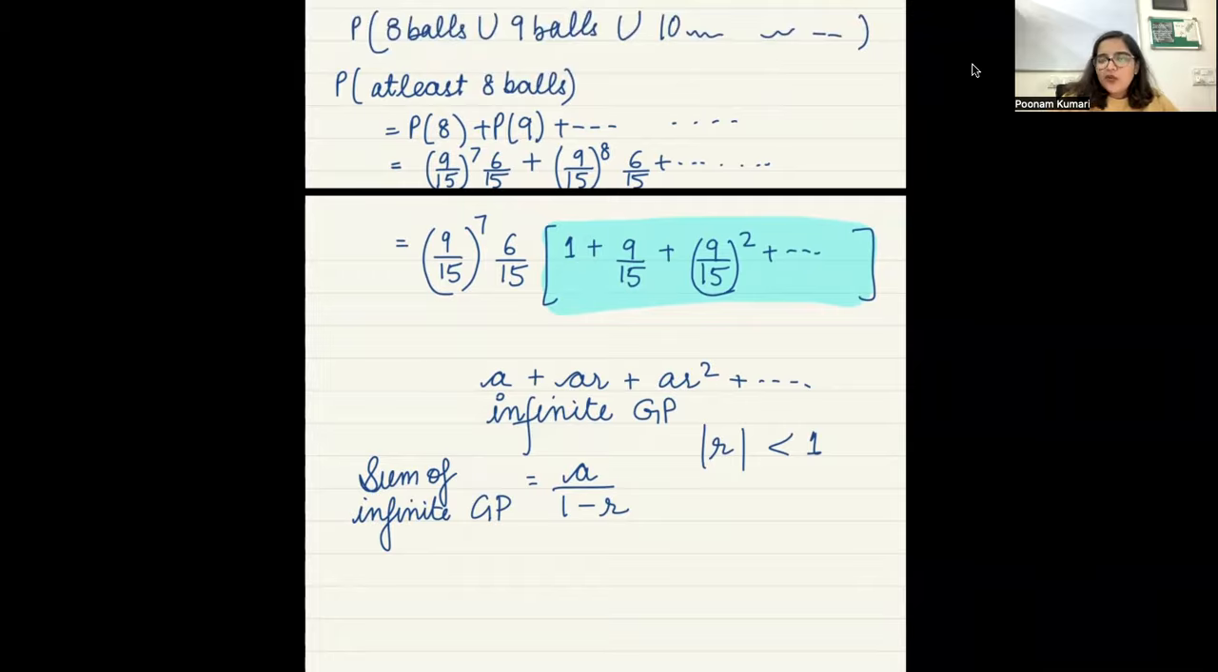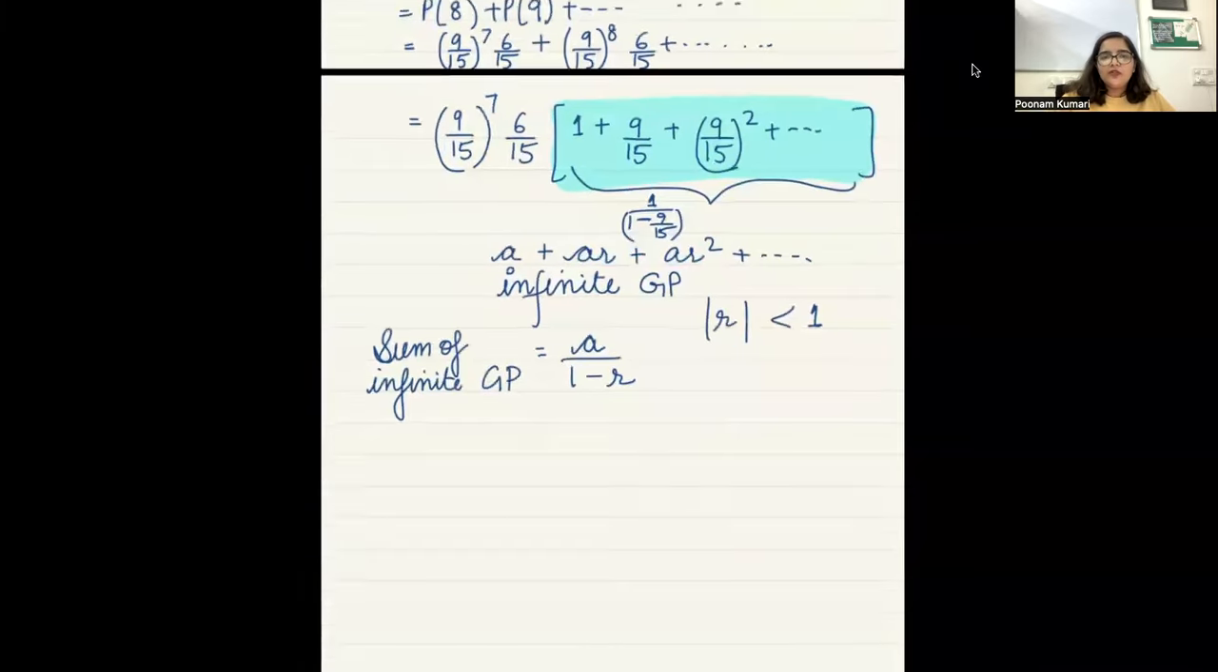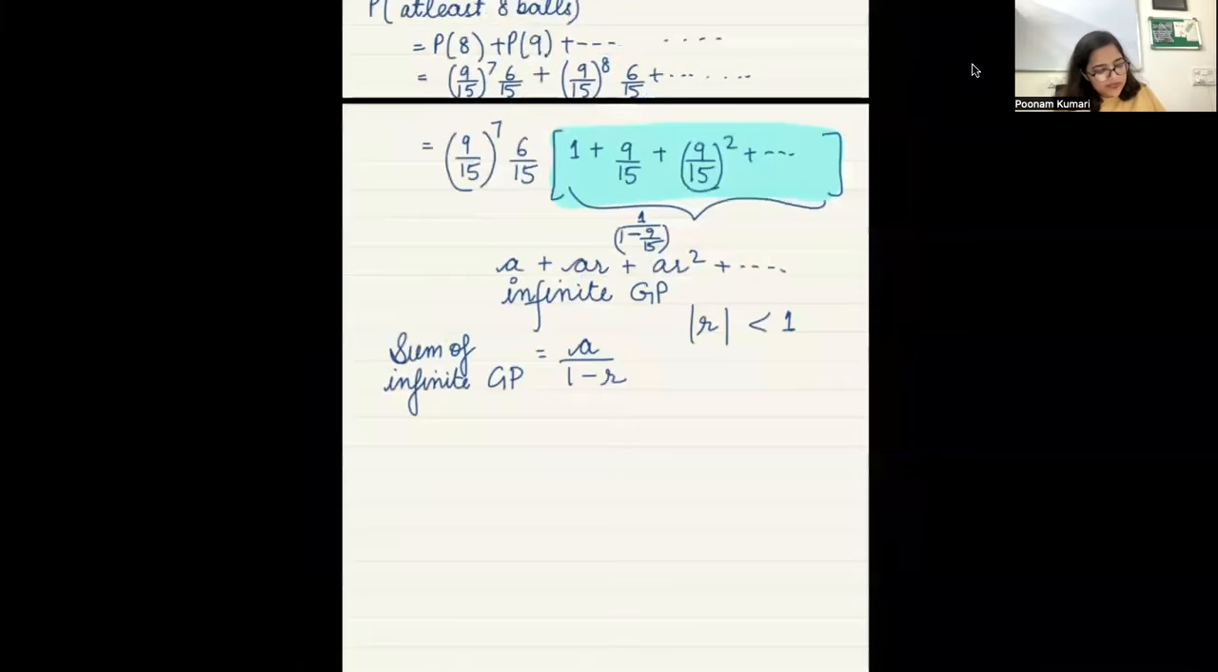So what is A value here? 1. And what is R value here? 9 by 15. Is this less than 1? Yes, ma'am, 9 by 15 is less than 1. So what will be the sum of this? 1 over 1 minus 9 by 15, right? Yes or no? Yes. So what is this probability going to be?